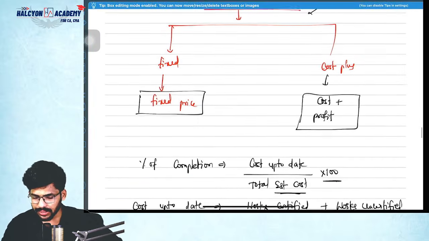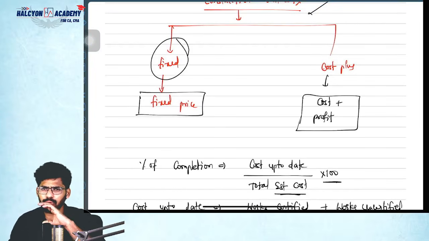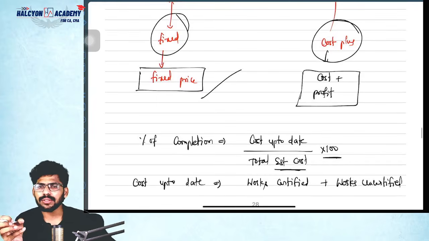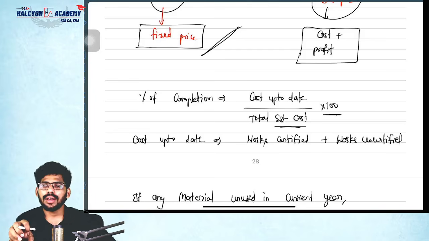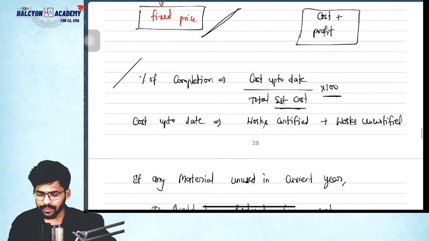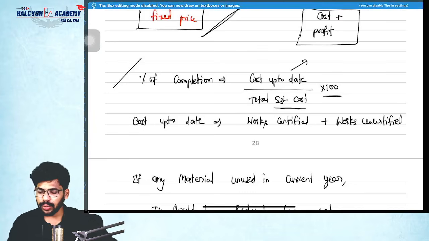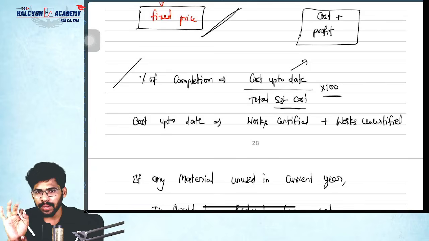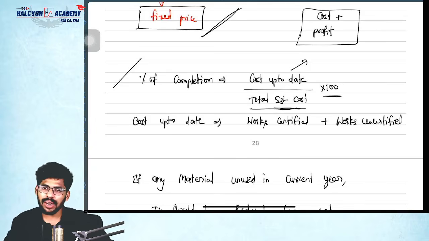So please come to the concept, guys. This is construction contracts, which is basically of two types: fixed price contract and cost plus contract. Cost plus means some profit will be added to the cost. Fixed price means initially one particular price is fixed. We need to calculate the percentage of completion in this case. For that purpose, the formula is cost up to date divided by total estimated cost into 100. What's the meaning of cost up to date? Suppose in the first year I have incurred 10 lakhs, that is the cost up to date, divided by total estimated cost, and similarly in the next 2 years also.